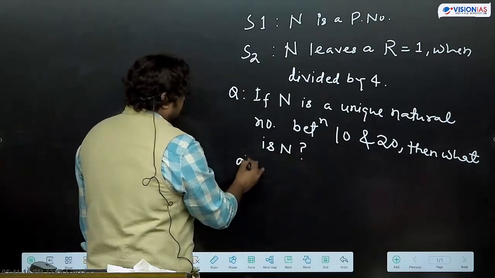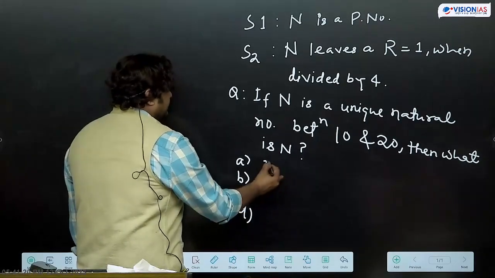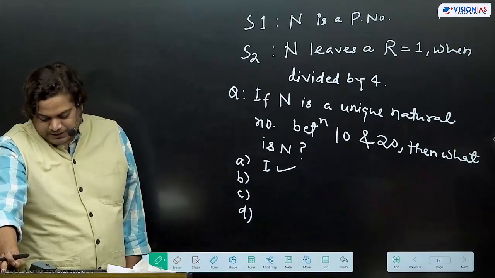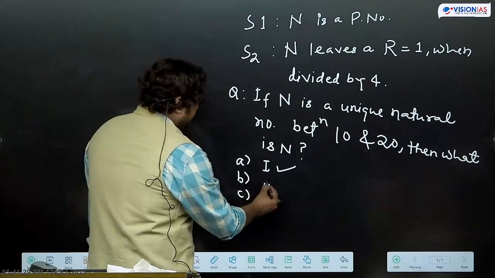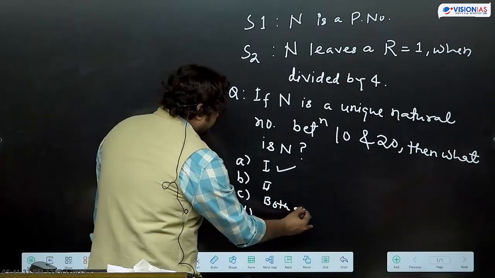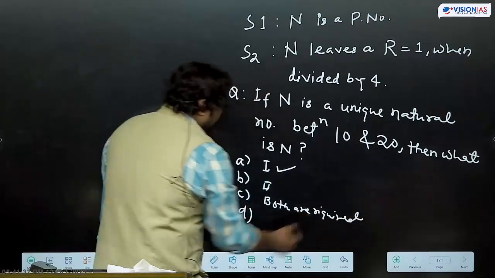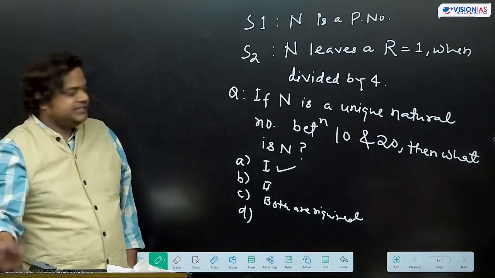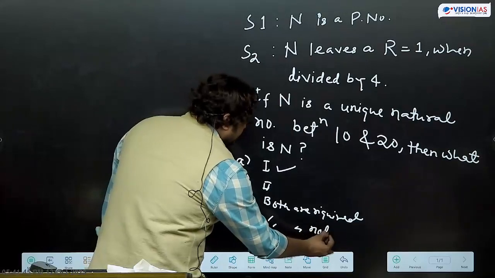Options are again this way. Statement 1 is sufficient to answer the question. Statement 2 alone is sufficient to answer the question. Both are required. And the fourth option is both are not sufficient to answer the question.